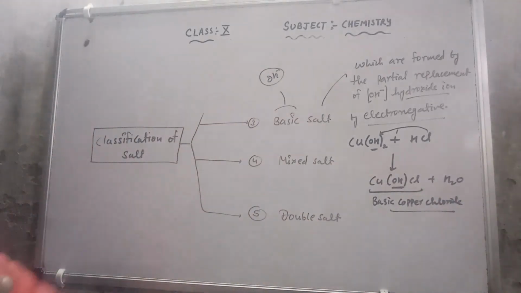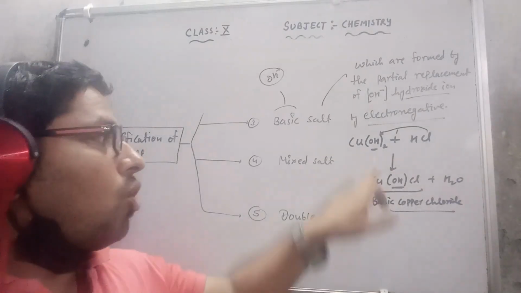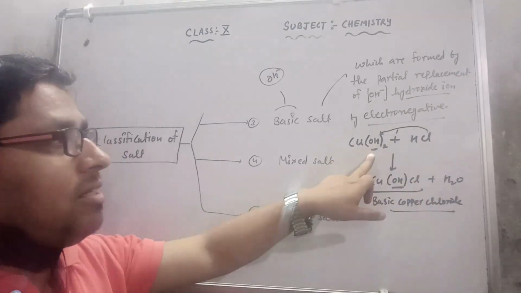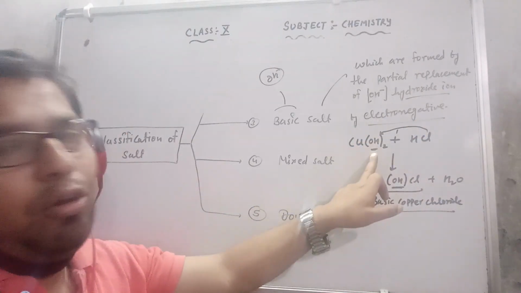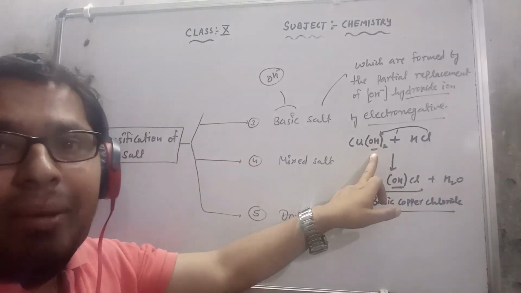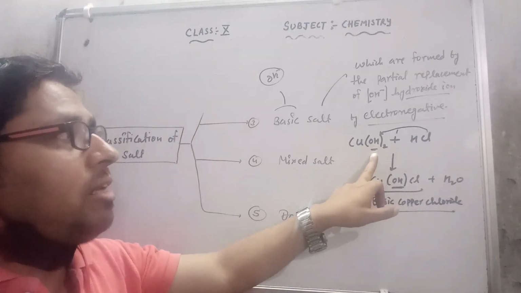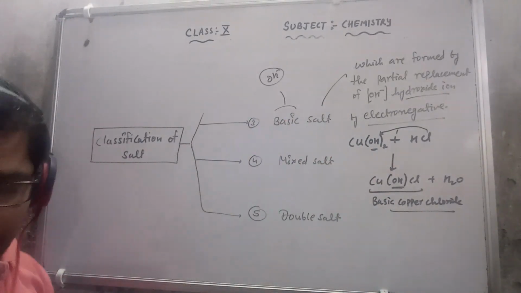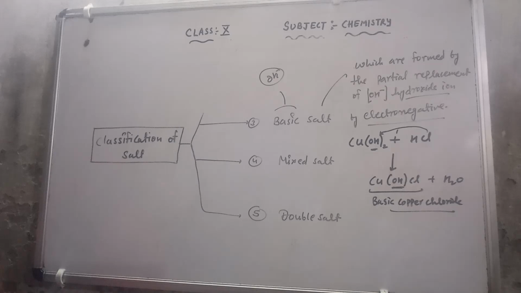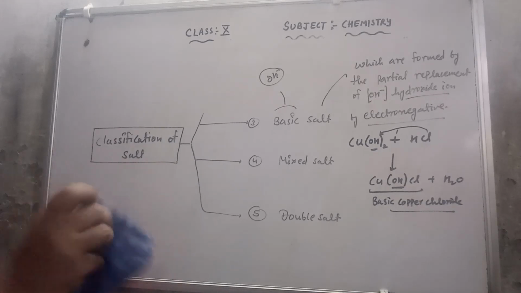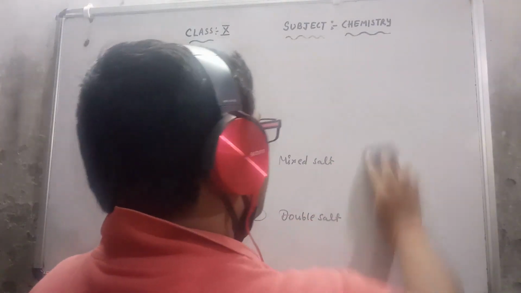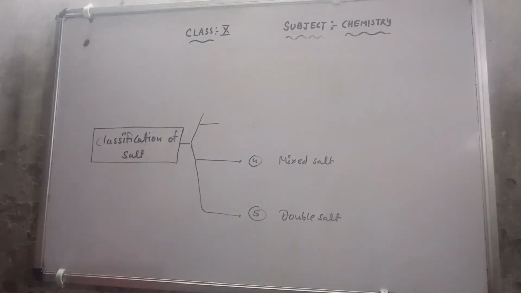In the formation of this salt, only one OH is replaced by the electronegative radical, because two OH are available and one Cl replaces only one OH. So this is a partial replacement, simply the partial replacement of hydroxide ion. So we can say that this is a basic salt. Now after this basic salt, I will go to the next salt, the mixed salt. The mixed salt is the topic I want to discuss with you now.